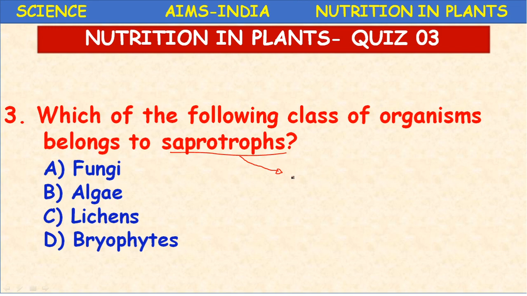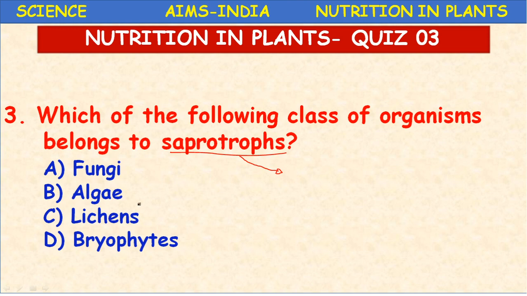For saprozoites, example, Entamoeba histolytica, an intestinal parasite, and helminth worms also come under this saprozoic nutrition. Saprozoic nutrition in animals we can call saprophytic nutrition in plants. So this terminology is very, very important, children.